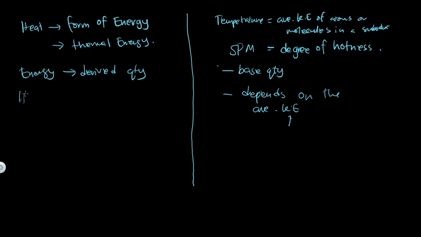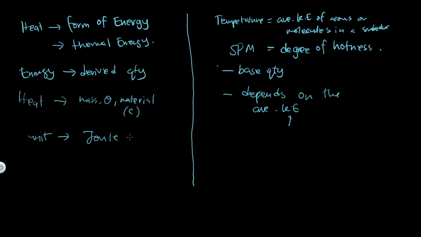While heat, we will look further, will be influenced by something that we call mass, temperature. So heat depends on mass, temperature and also the material itself, where after this we look into one property of material which we call specific heat capacity.